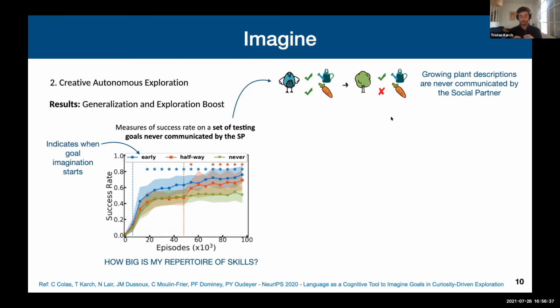What it means is that during the first phase, we purposefully prevent the social partner from communicating descriptions involving growing plants. Then we test our agent on these goals and see if it is able to solve them. If we indeed use imagination during learning, we can see that the set of goals that the agent masters is wider than if we do not imagine, the green curve.